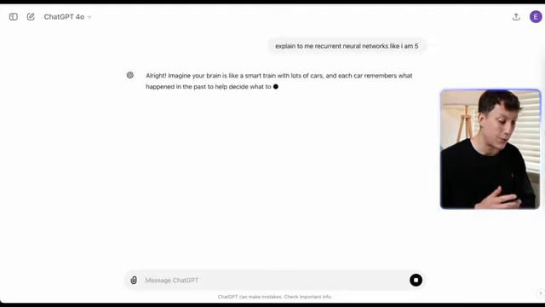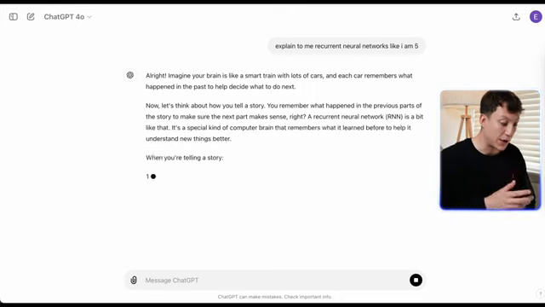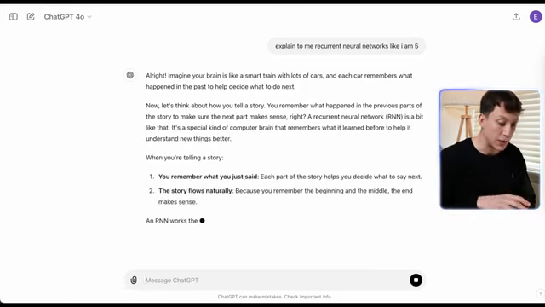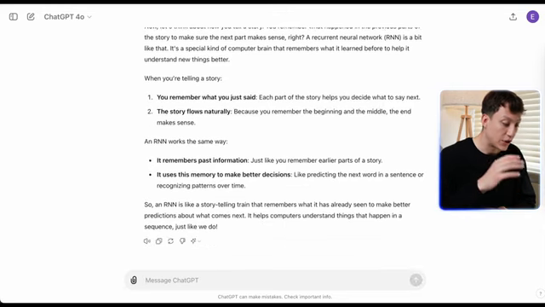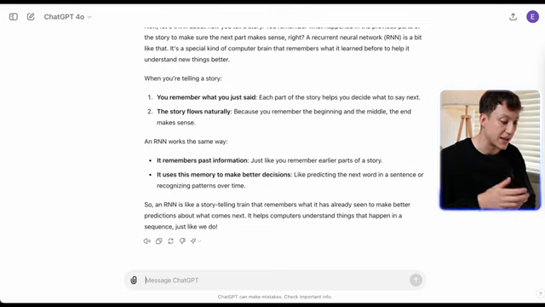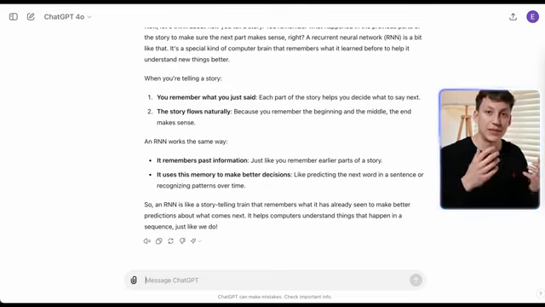And you'll see this output is giving me an example here. Imagine your brain is like a smart train with lots of cars, and each car remembers what happened in the past, and it goes through this whole story, and it's basically just framing it in such a nicer way than I would if I was just simply Googling it.